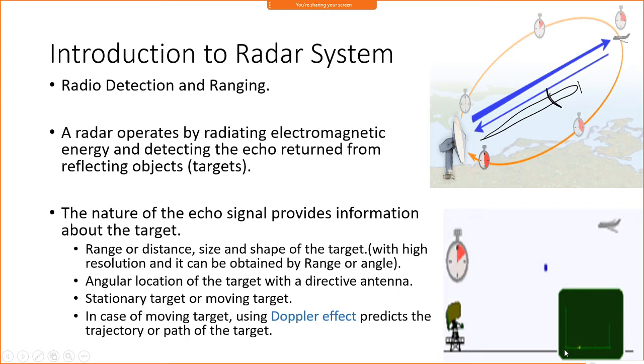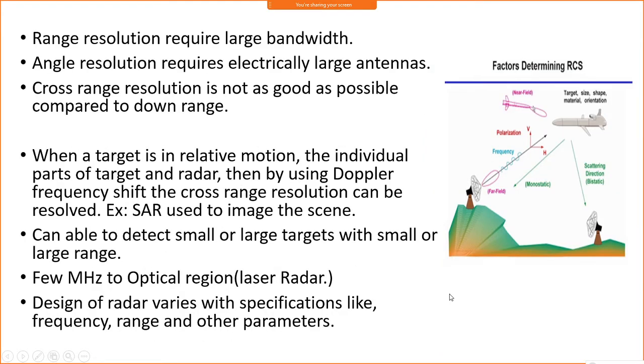So here it is transmitting, and after some time, you will find the target. The time taken between the transmitted signal and the reflected signal can be measured. Okay, so this is the introduction of how we can find the target. Now, coming to the factors, what are all the factors which actually determine the target.